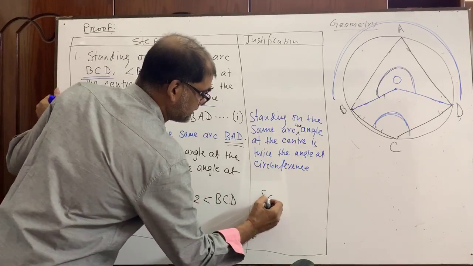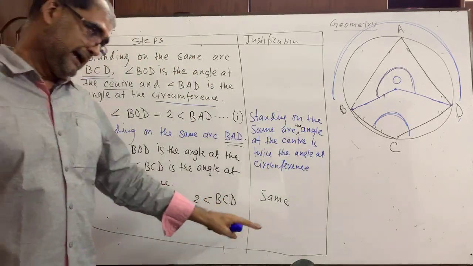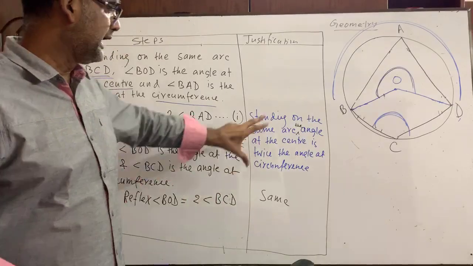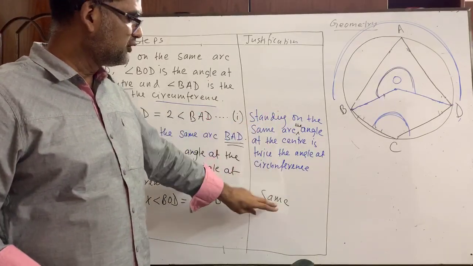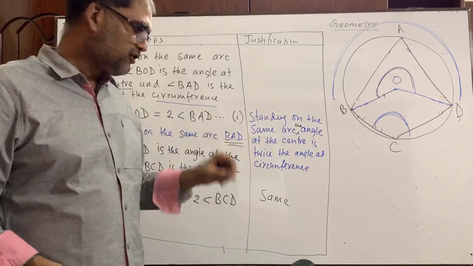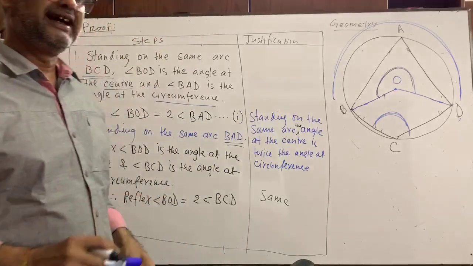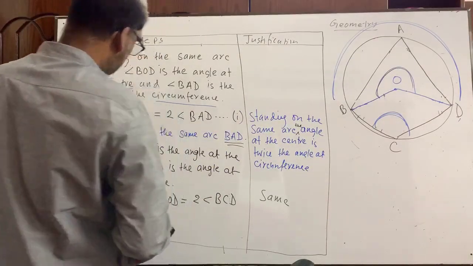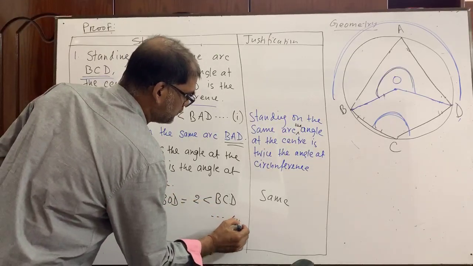Write down just these 4 letters. Only you have to write SAME, it does not mean you have to write all this. It means what is written here, that will be this, but you will write on the same. Nothing else is to be written down. Okay, so it can be given as equation number 2.